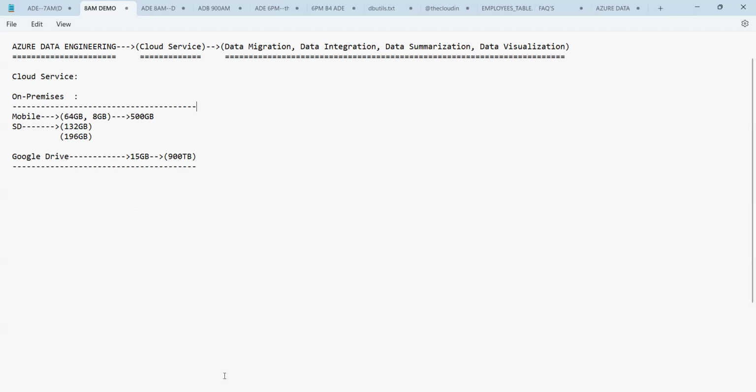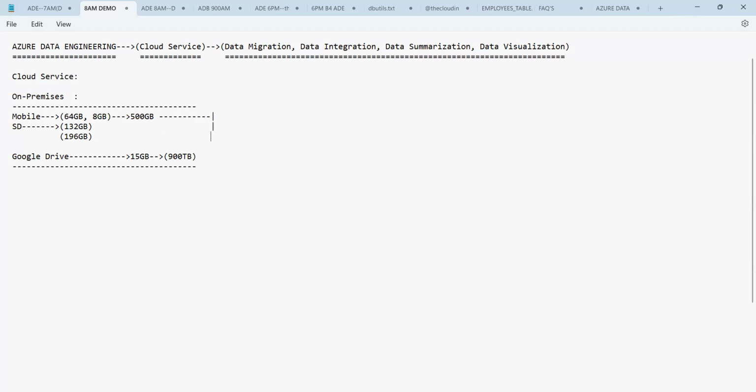Now, slowly we are all trying to move the data from the mobile inbuilt storage to Google Drive.